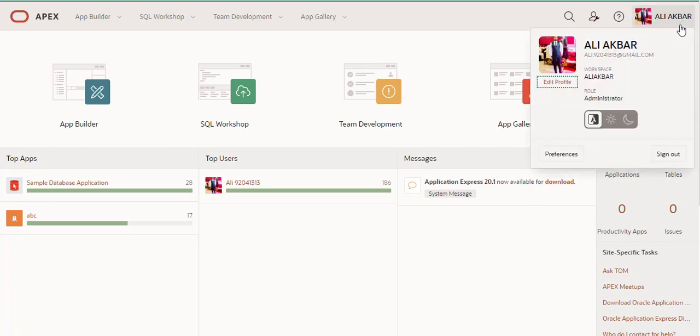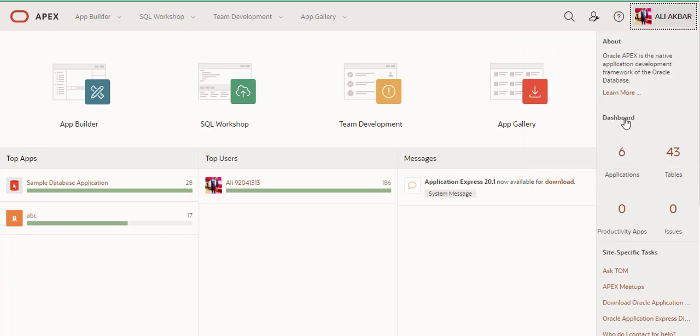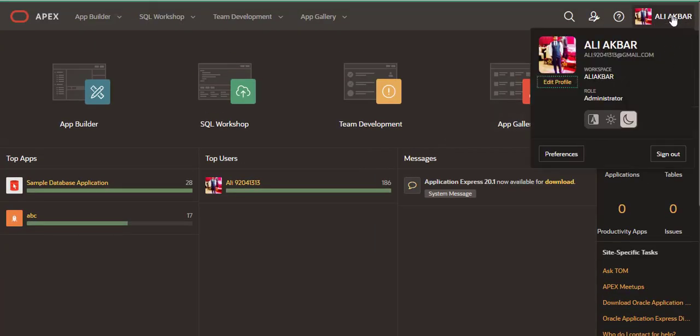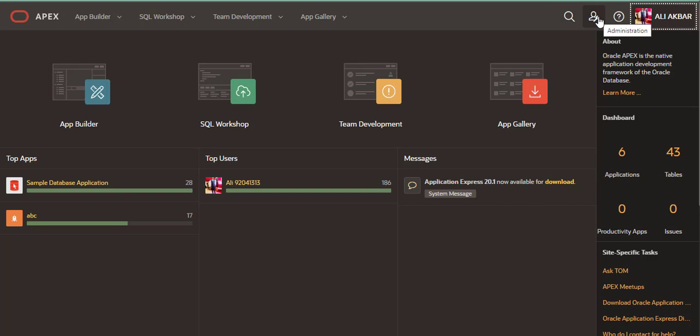I'm logged in as workspace Ali Akbar. My role is administrator. You can change your picture and edit your profile. If you are working at night, you can press here for dark mode. This is a very beautiful feature. In preferences, you can sign out from here, and you can see the administrator role. You can assign roles for different users. I would create role type features.